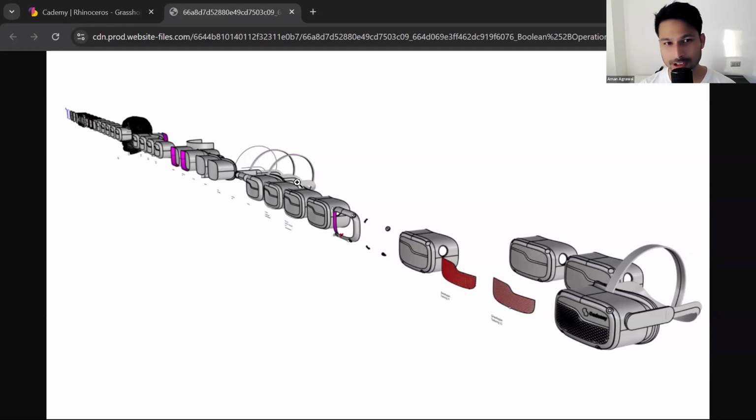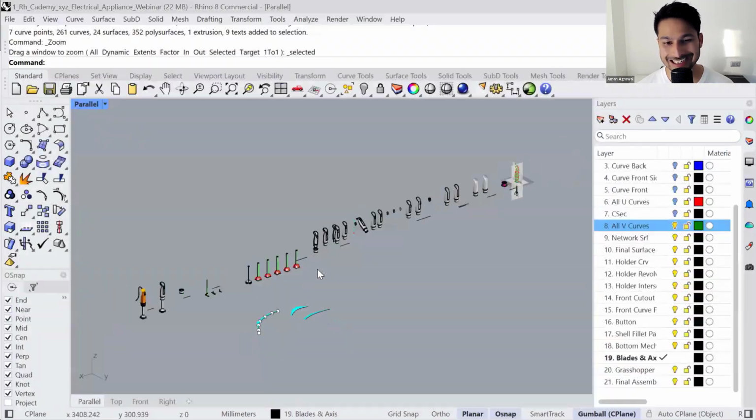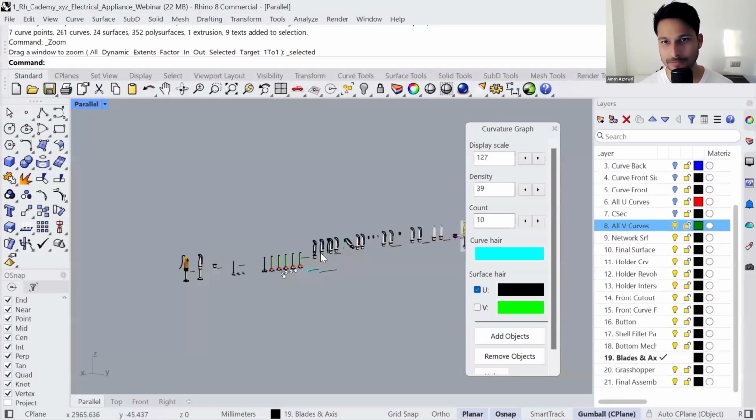I also create versions of models in this manner so that anytime I open it, I know how it was made. I can trace back any issues that I have. So in the long run, this is very helpful. The only downside is it can bulk up the size of the file.